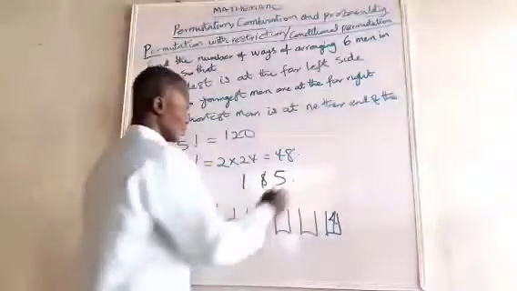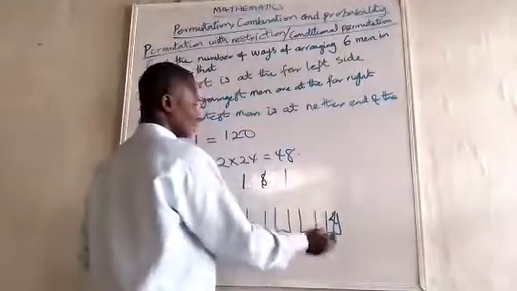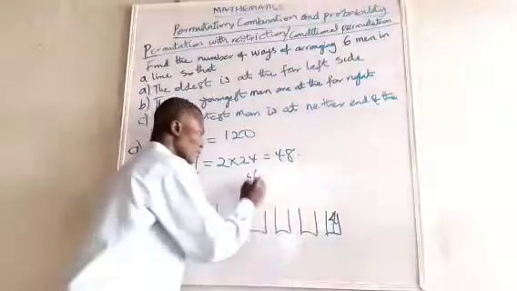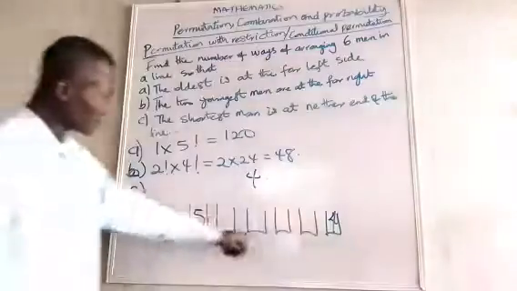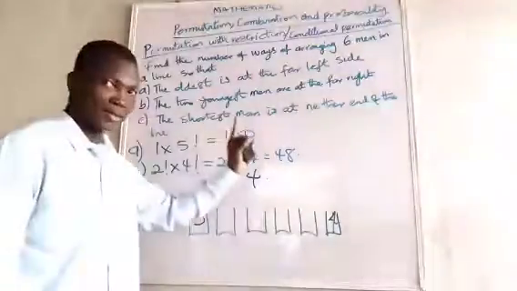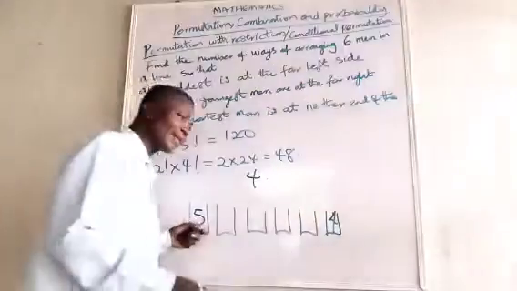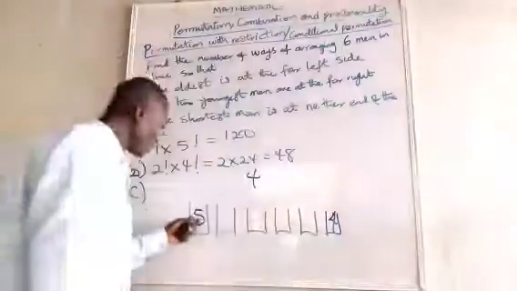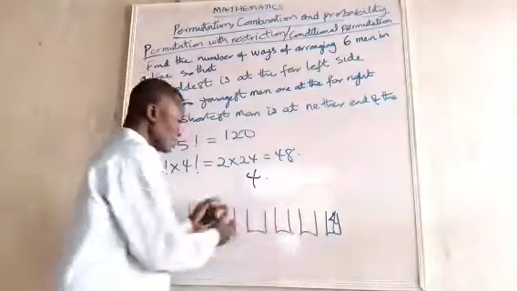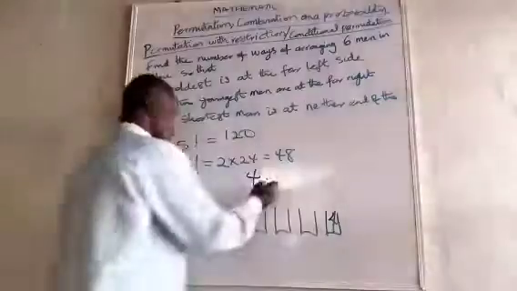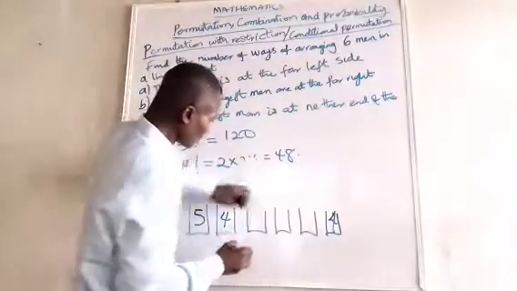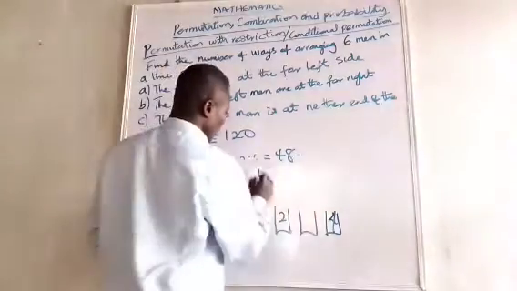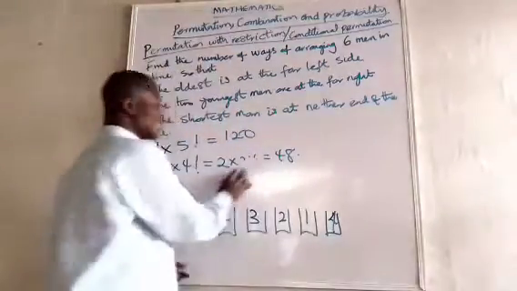4. Because I have picked 1 and 2 now. So for this middle point now, what remains? I have 4. For this middle now, I have 4. Because 1, that shortest man, can neither stay here nor here. So which means that out of the remaining 5, I should pick for this place and this place. But in this middle, any of them that remains can stay here. So I can now have in this place 4, 3, again 2, and 1. You can see. So it is very, very simple.